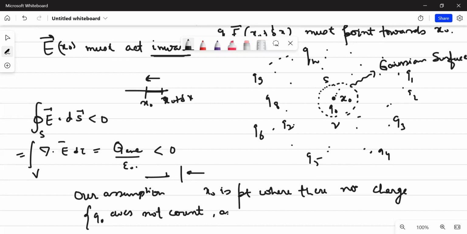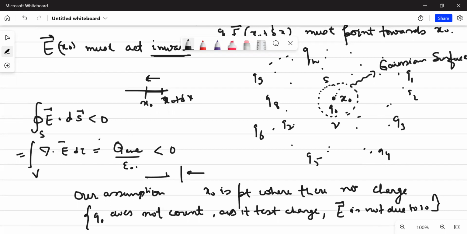It does not count, as it is the test charge. In order to probe, I'm doing it. It is the test charge. Just in order to understand whether the electric field is inward or not, I have placed this unit charge. Understand this point. It is the test charge, and the electric field is not due to q naught. Rather, it is due to all the other surrounding charges.